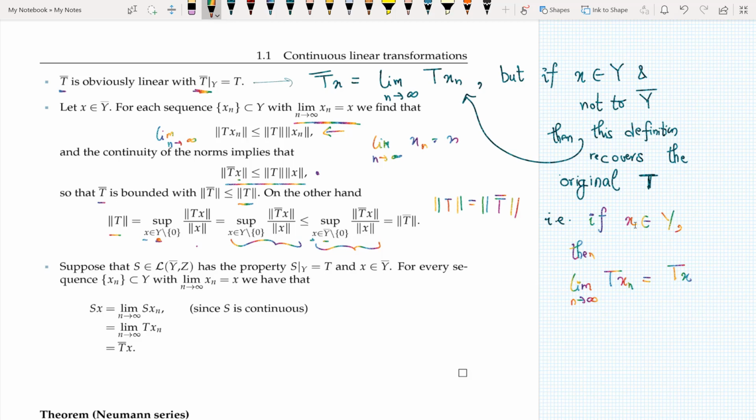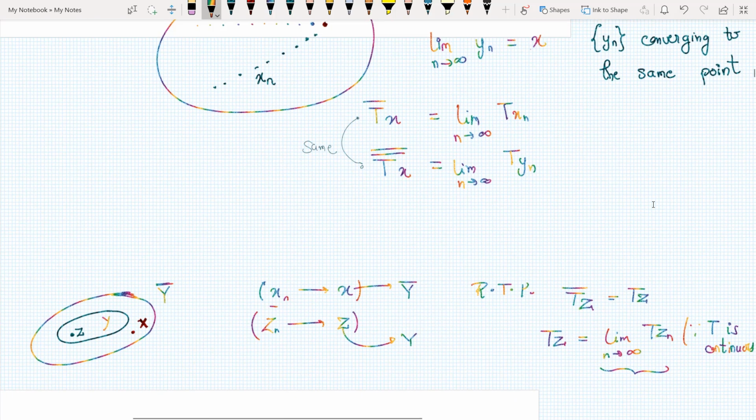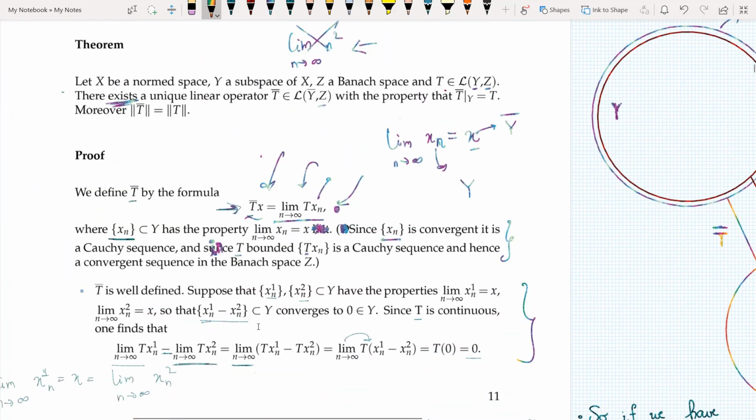And the last line here proves the uniqueness. So if we go up, we would see that the theorem says that there exists a unique linear operator. We proved existence here. We proved this property. We proved the norm.